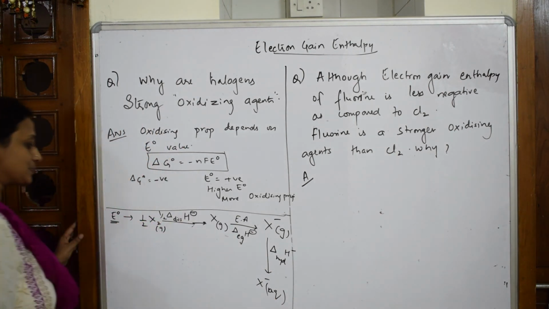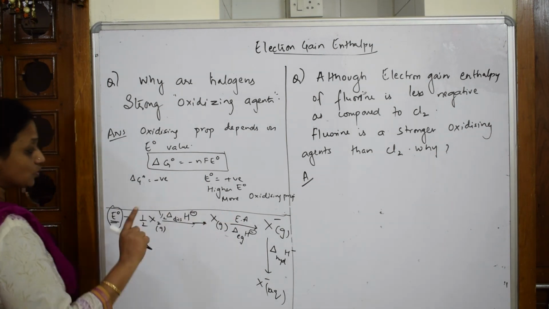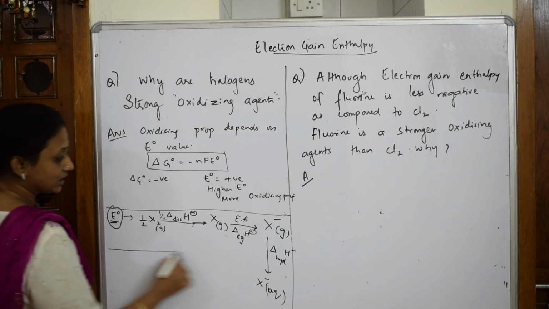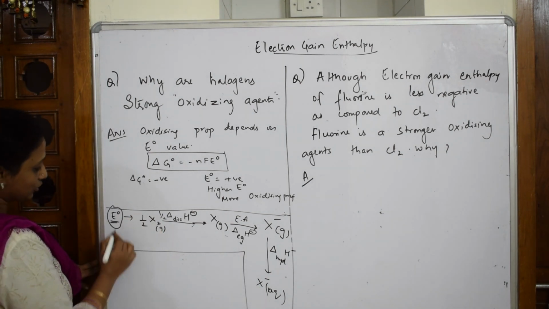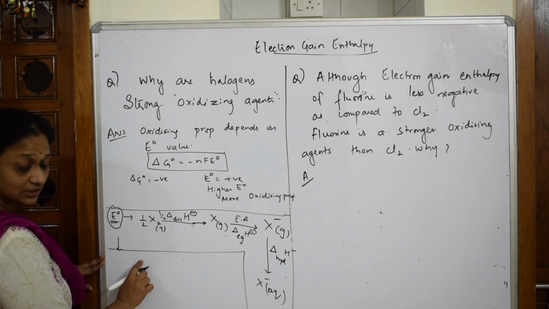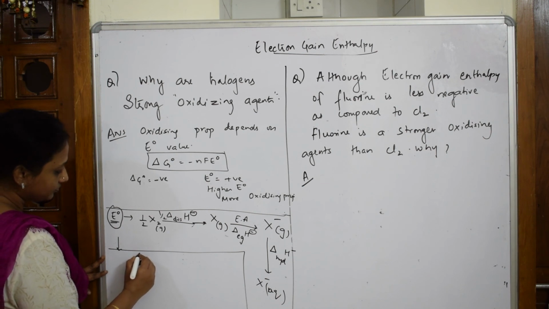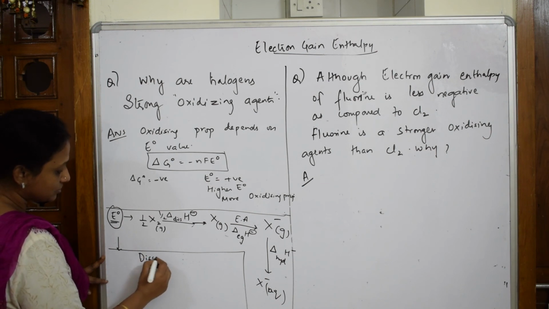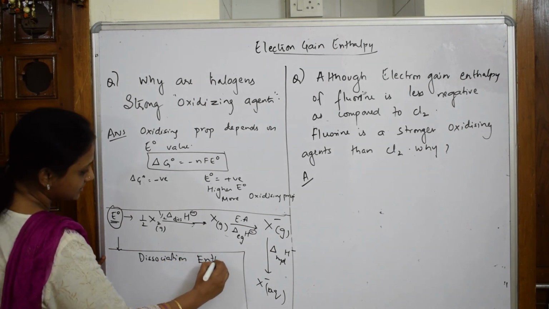So why am I trying to explain this? The electrode potential values depend upon all these factors. When I speak in terms of halogens, the most important thing you're going to write is the electrode potential values of halogens. First, E naught depends upon the dissociation enthalpy or atomization enthalpy.